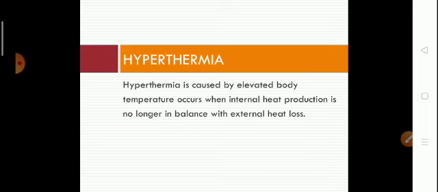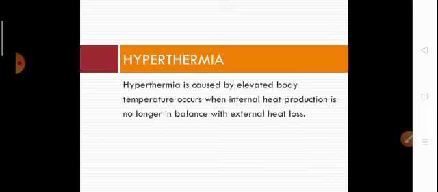Cool fluids with a diluted electrolyte solution may be administered unless the individual is in an unconscious condition. So okay, these are the necessary precautions which are required in case of hyperthermia.